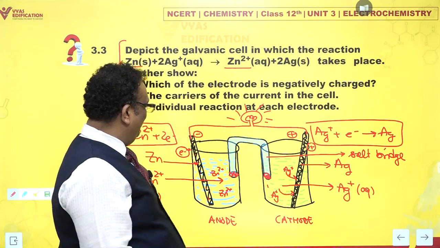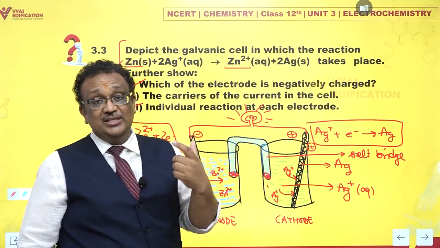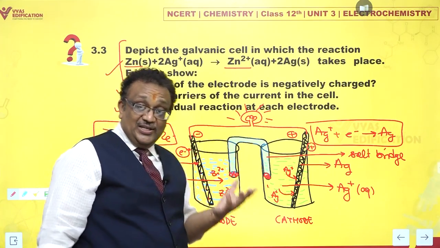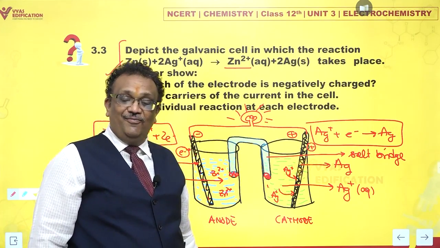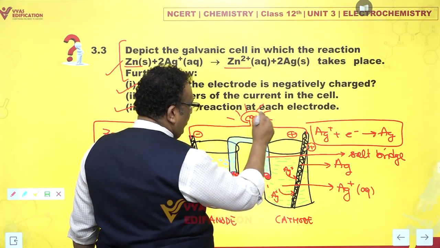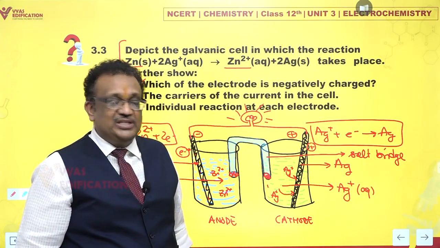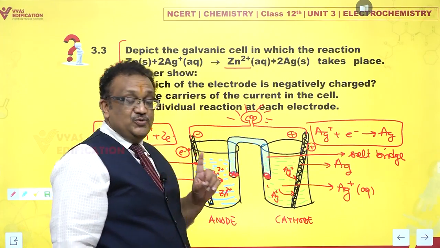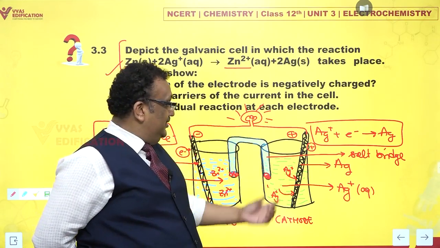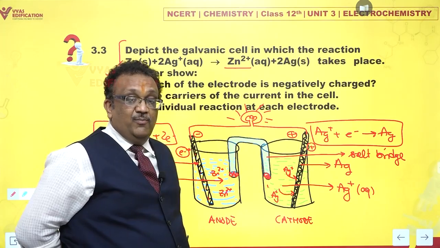So as the current is established, the bulb begins to glow. You can say, oh wow, this is functional. Isn't that lovely? And as current is flowing continuously from one end to the other, which is fantastic, there is one last problem left. This solution is becoming more and more negative, and this solution is becoming more and more positive.